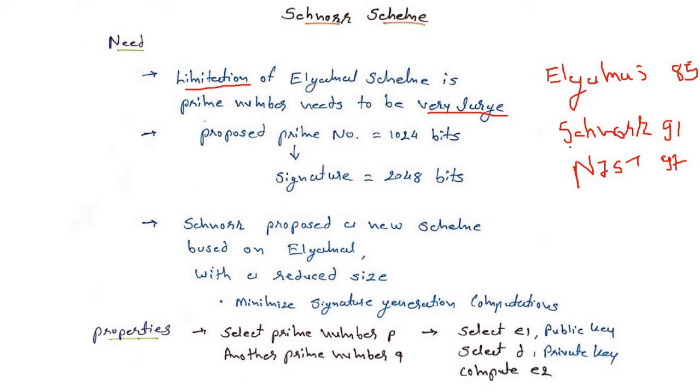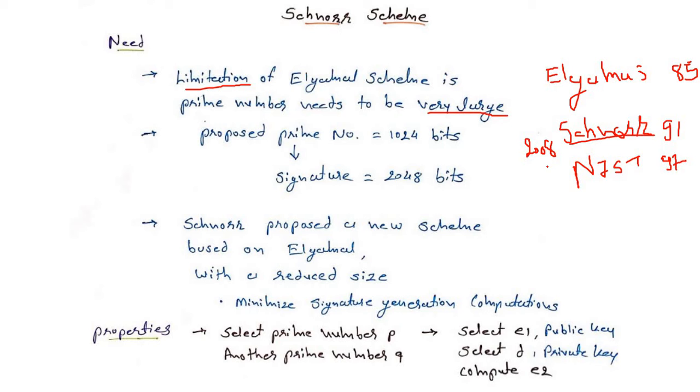But at that time the Schnorr scheme was patented. Get it? So this patent was on the Schnorr scheme up to probably 2008. Up to 2008 people did not use the Schnorr scheme in most cases because it was patented. After 2008 people started using the Schnorr scheme.